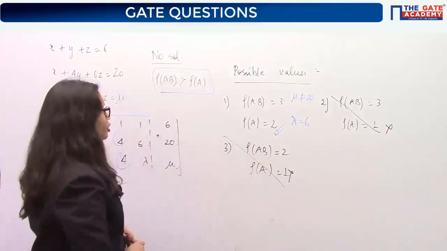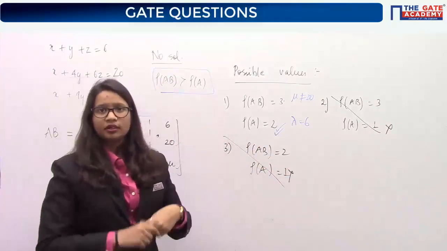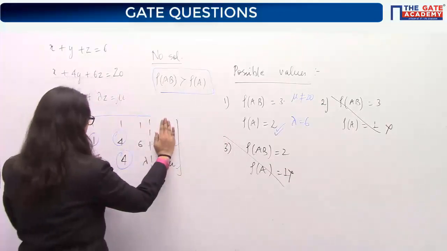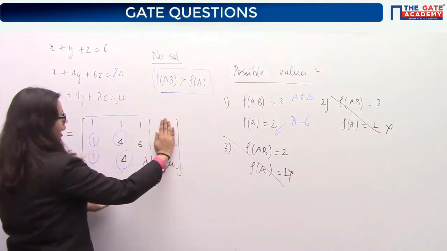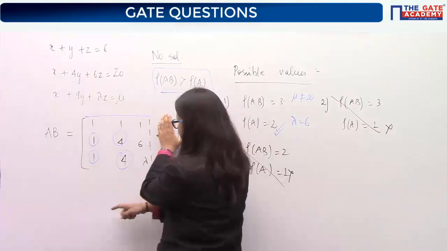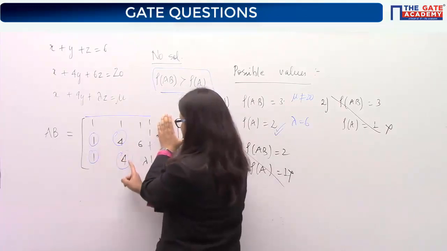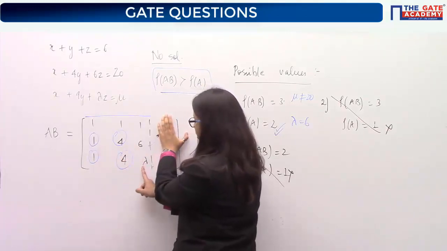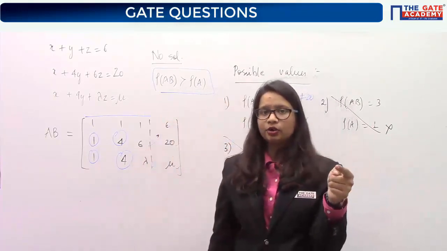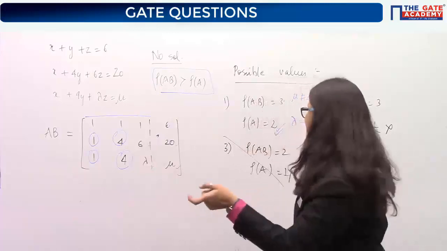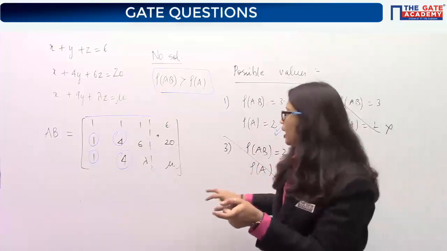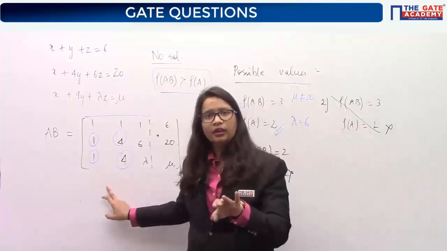Okay, now let us assume that the first condition is true, that rank of AB is 3 and rank of A is 2. Now for the A matrix to have rank as 2, what do you need? You see that these two elements and these two elements are same. If lambda becomes equal to 6, then the matrix will have one dependent row and the rank will become 2. So what I said, for rank of A to be 2, lambda should be equal to 6, so that the R2 equal to R3 relationship will be followed.